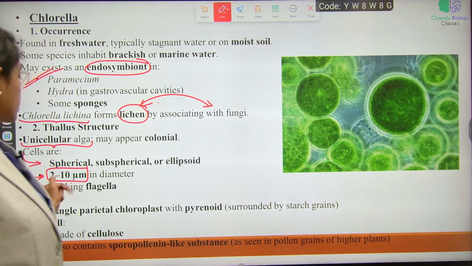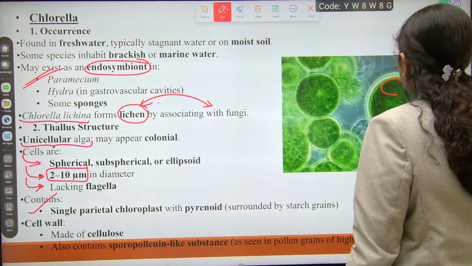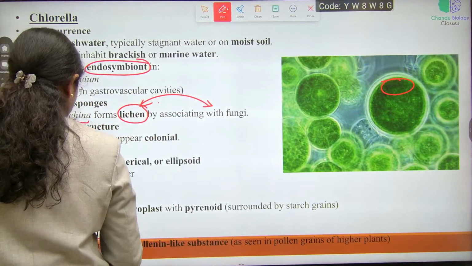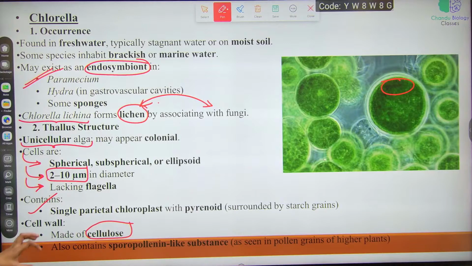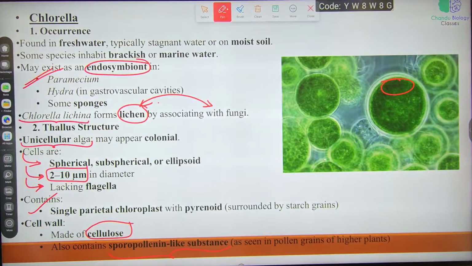They contain a single parietal chloroplast with pyrenoid. The cell wall is made up of cellulose, and sporopollenin-like substances are also present. The cell wall has cellulose, xylans and mannans, and they also have sporopollenin-like structures, which are seen in pollen grains of higher plants. Sporopollenin-like structures are also observed in the cell wall of Chlorella members.